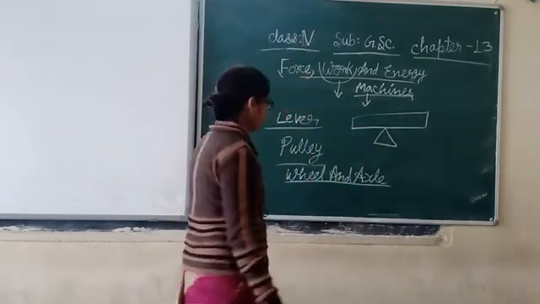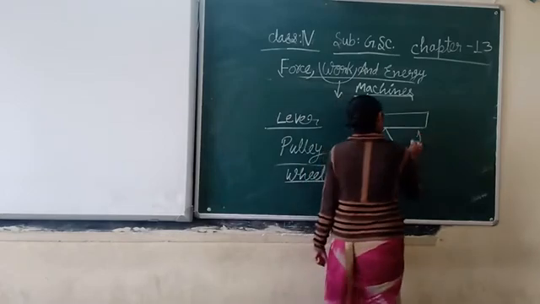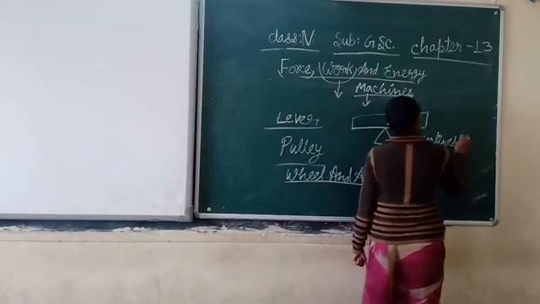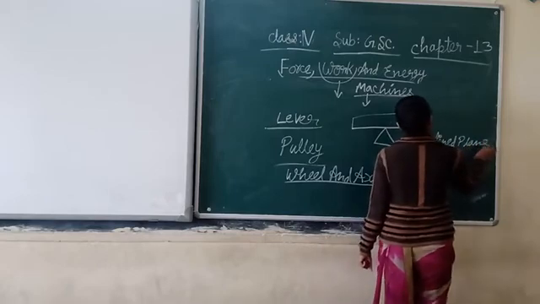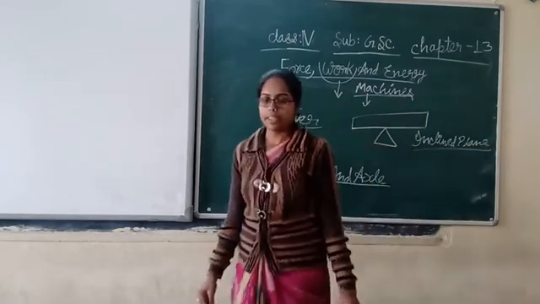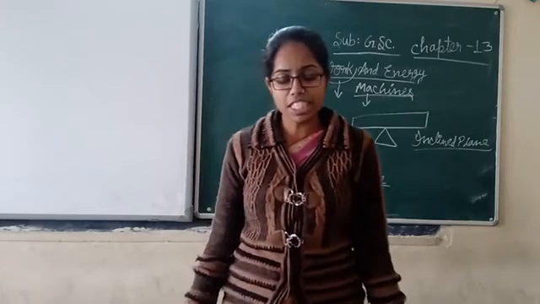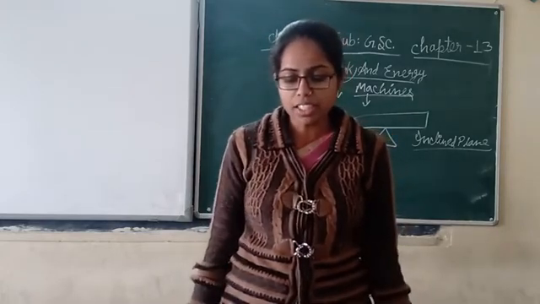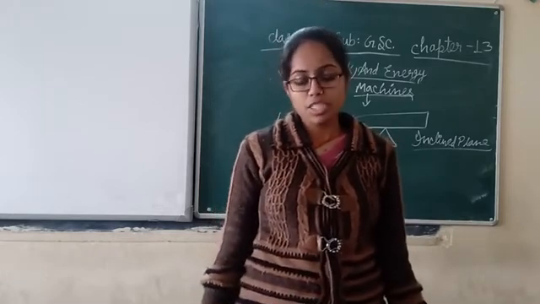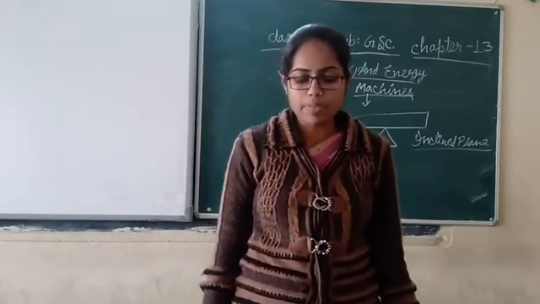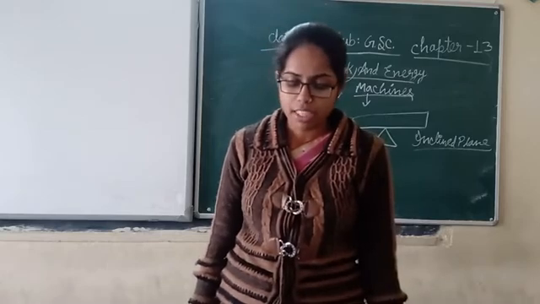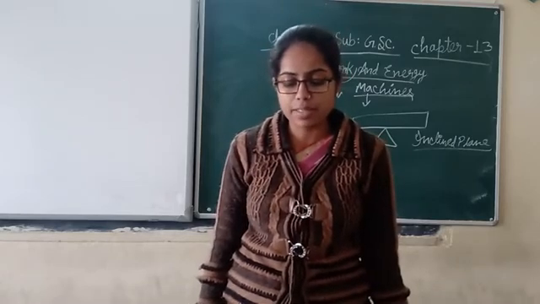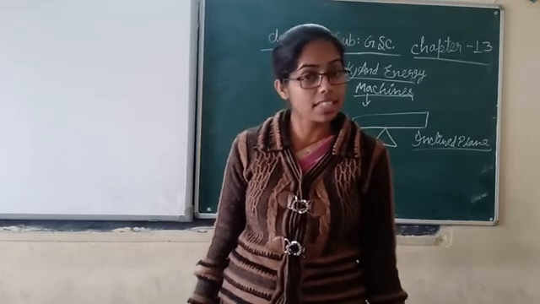Now, inclined plane. Inclined plane is another simple machine which is discussed here. Inclined plane is the simplest machine. It is a flat surface that is higher on one end, and you can use this machine to move an object to a lower or higher place with a little effort. Inclined plane makes the work of moving things easier.